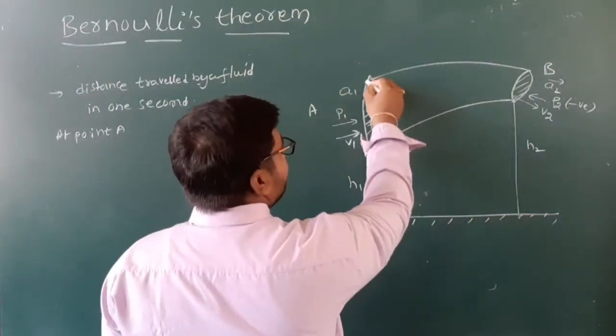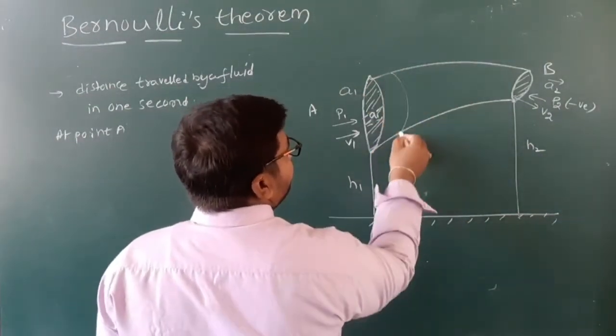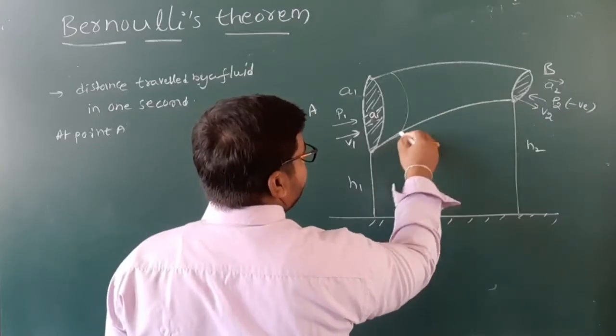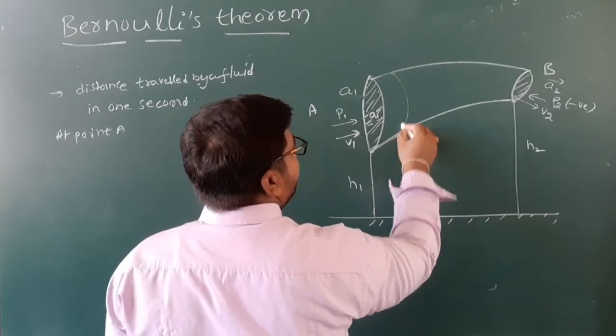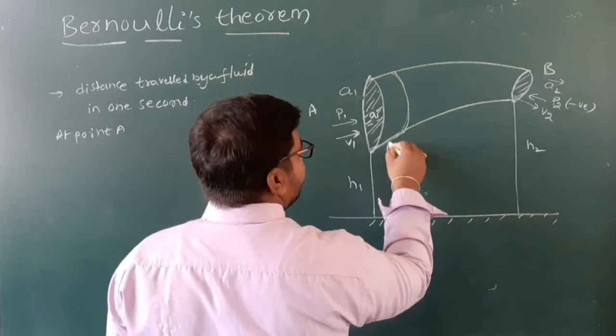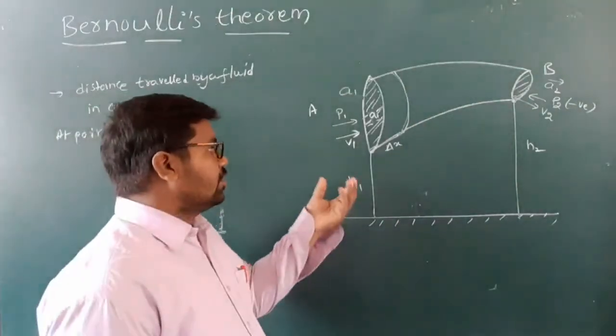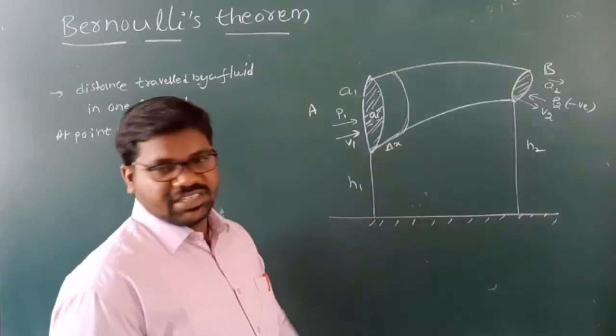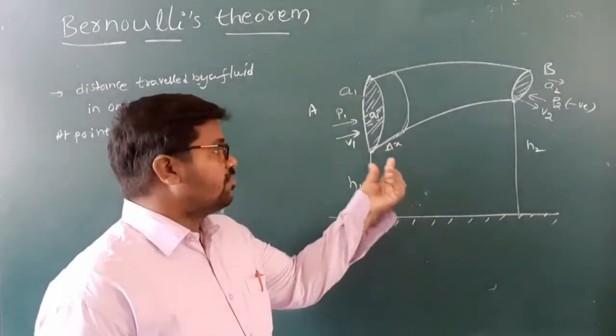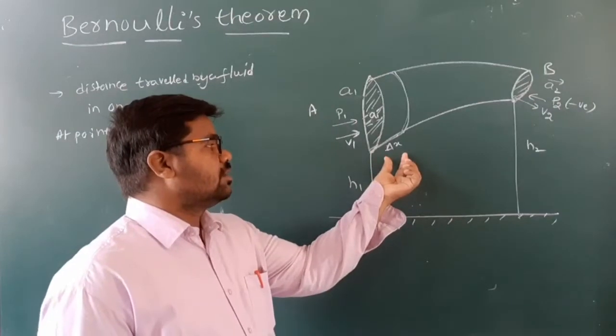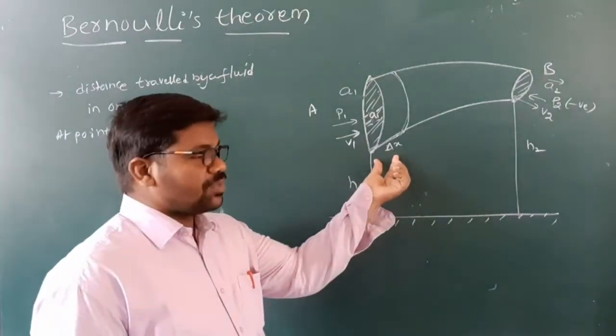Suppose the fluid starts from here. The fluid displaces from this. That is denoted delta x. So here the fluid moves delta x distance. How can we find delta x distance? Per unit time.